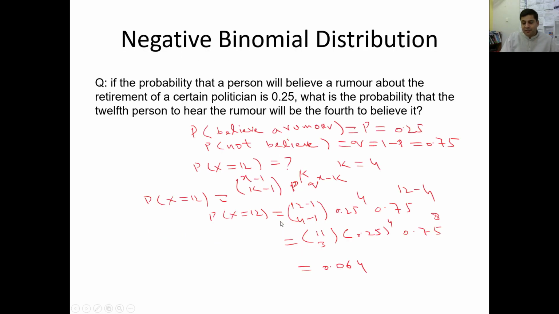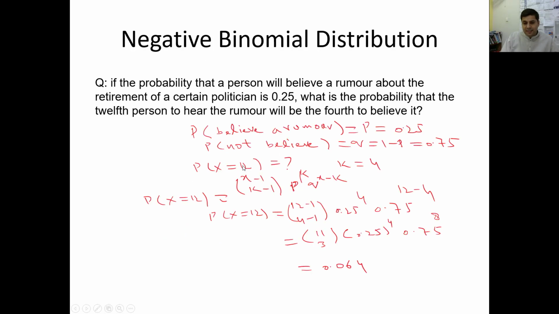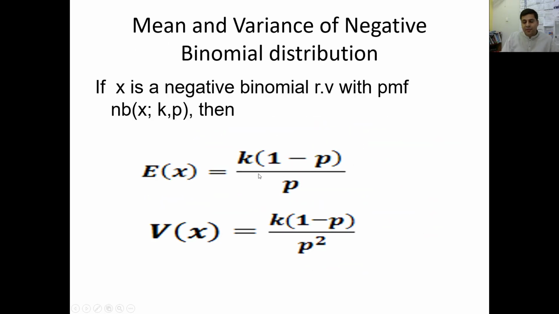For example, if you want to calculate the mean, it is K times (1 minus P), putting in the P value, divided by P. In this way you will calculate the mean. The variance is K times (1 minus P) divided by P squared. In this way you will calculate the variance. And by taking the square root of the variance, you will find the standard deviation.